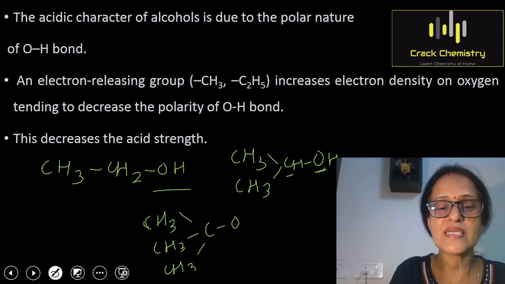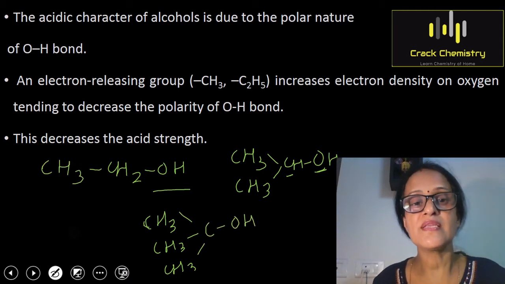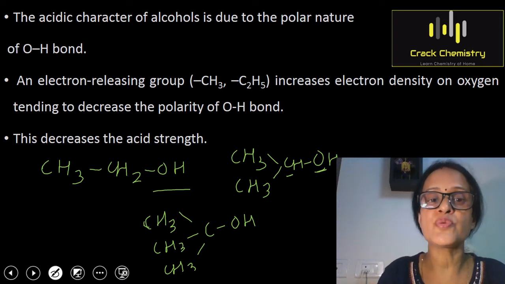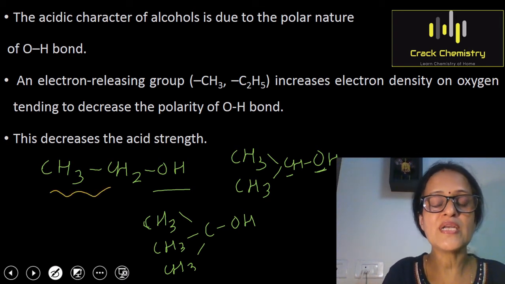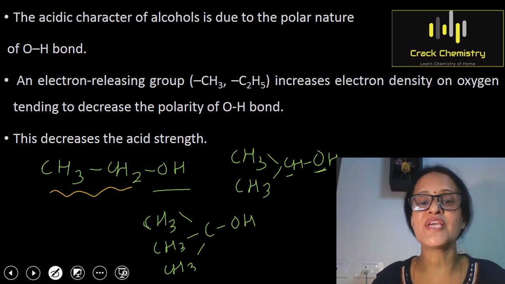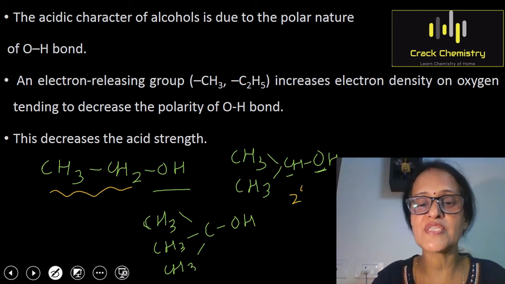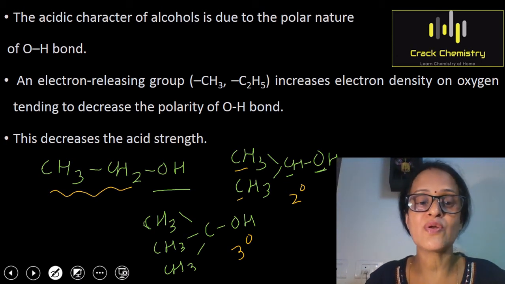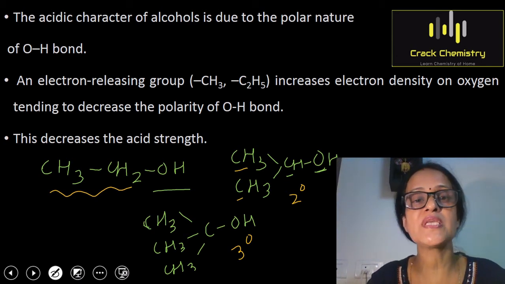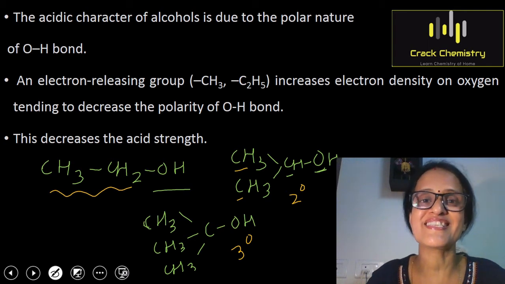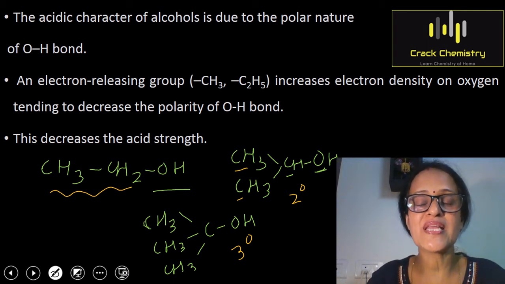So if you look at these alcohols, you can see that alkyl groups are present. In the case of ethyl alcohol, you have the CH3CH2 group. And in the case of isopropyl alcohol, which is a 2 degree alcohol, you have 2 methyl groups. In the case of tertiary butyl alcohol, which is a 3 degree alcohol, you have 3 methyl groups attached to the carbon to which the OH group is attached. And from your previous knowledge, you know that alkyl groups show plus I effect, positive inductive effect. It means they will donate the electrons.